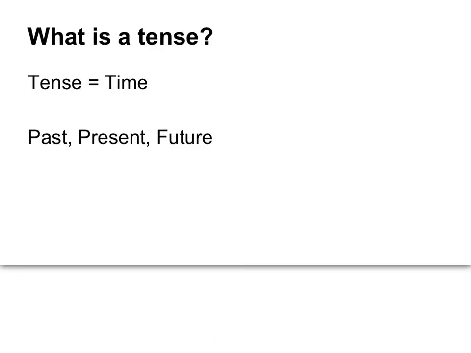So before we continue, we have to know what a tense is. Basically, tense means time. We talk about time in the past, in the present, and in the future. But that doesn't mean there are only three tenses. You have several forms of the past tense. Turns out you only have one form of the present tense, and then there are two forms of the future tense. Let's take a look.